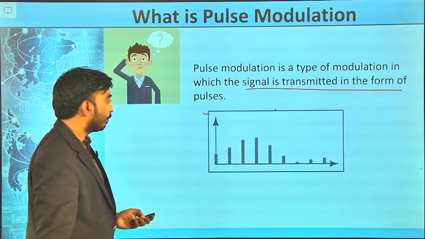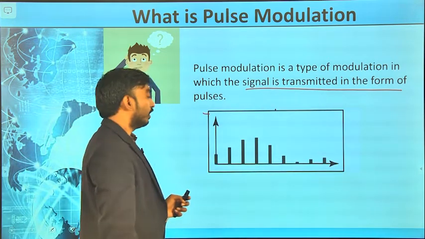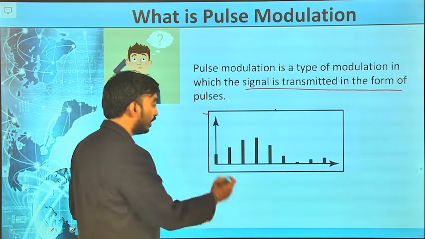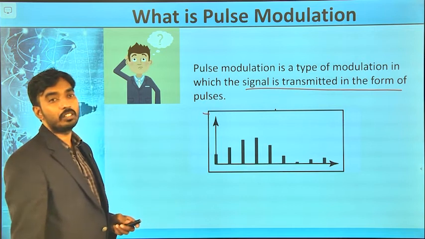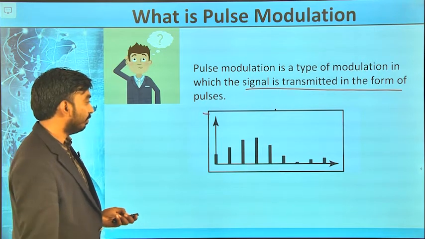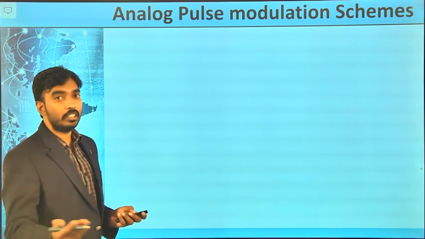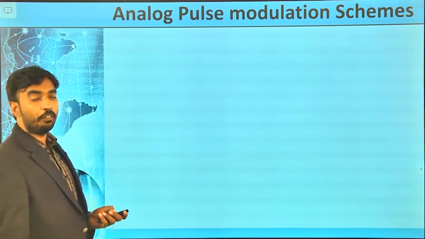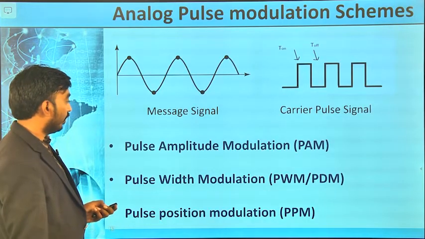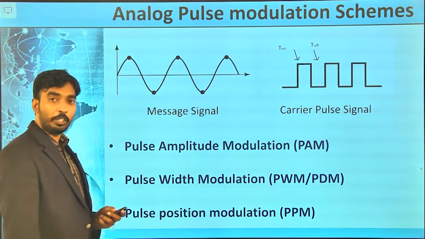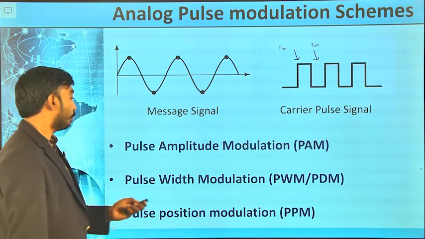Now, we will see how it is represented in the form of a signal. These pulses are transmitted in free space or in the cable. That is it. Now, we will see different types of pulse modulation schemes. They are pulse amplitude modulation, pulse width modulation, and pulse position modulation.